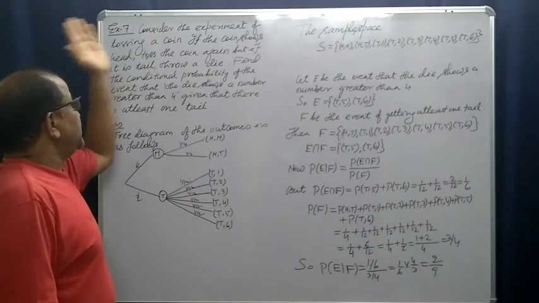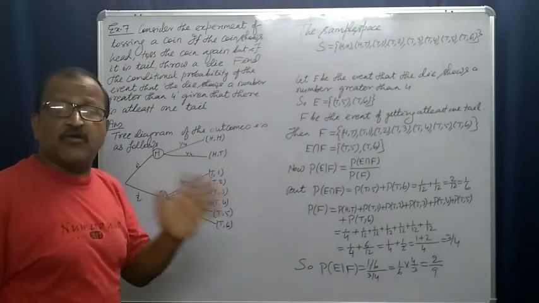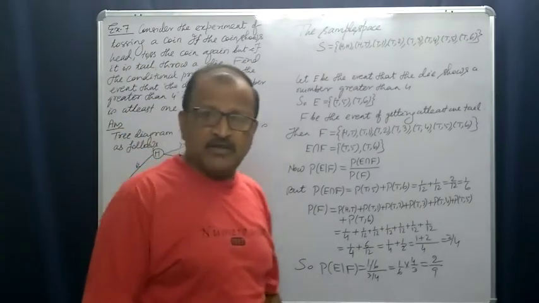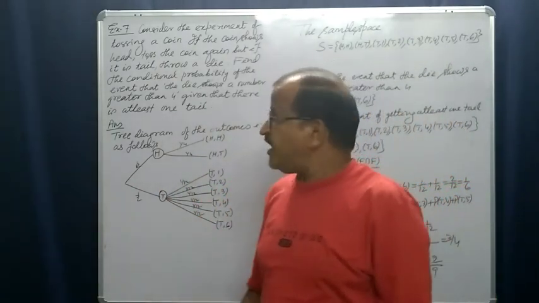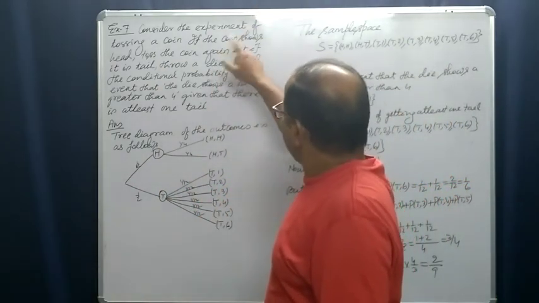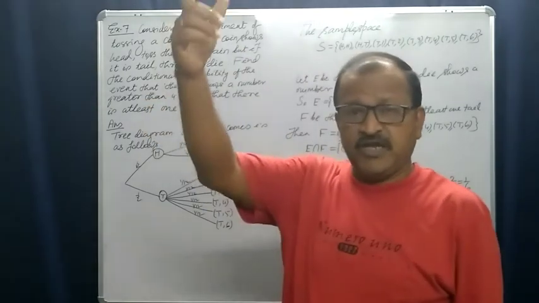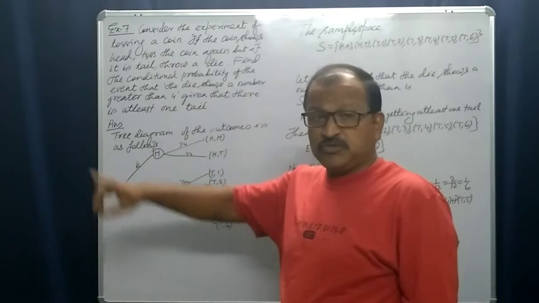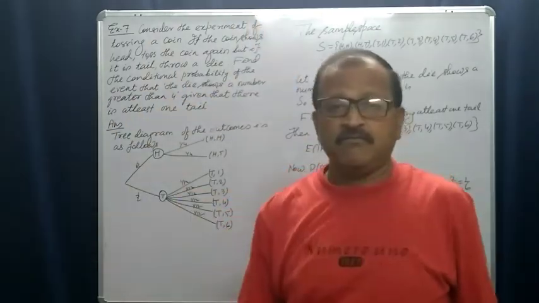It says, let us consider the experiment of tossing a coin. First you toss a coin. If the coin shows a head, toss the coin again.